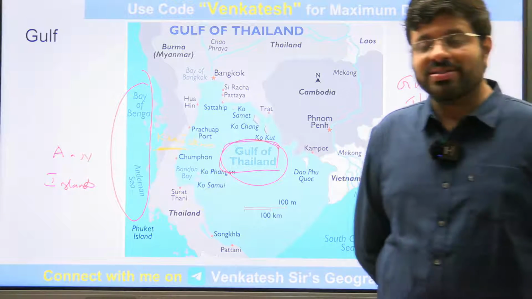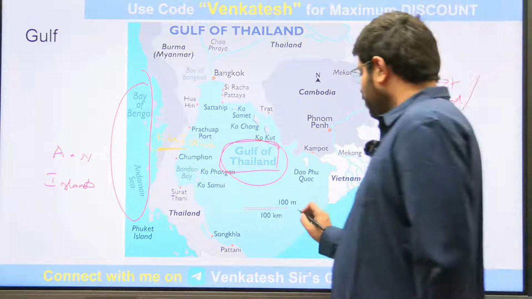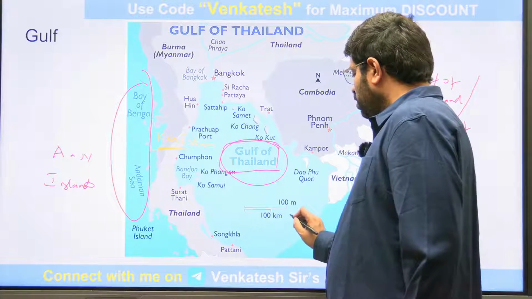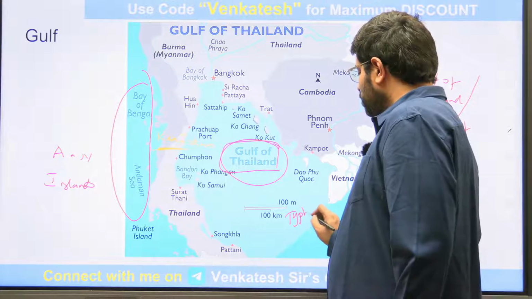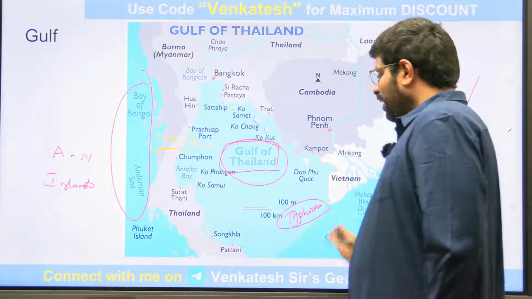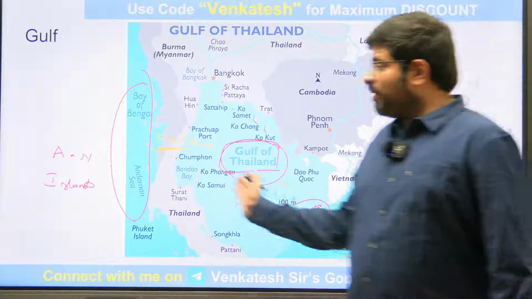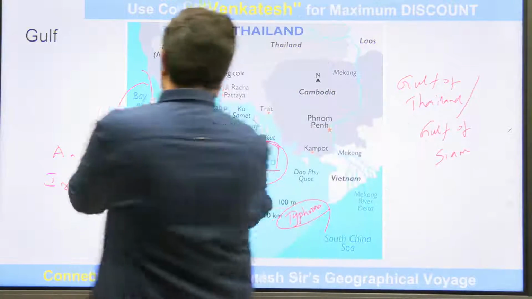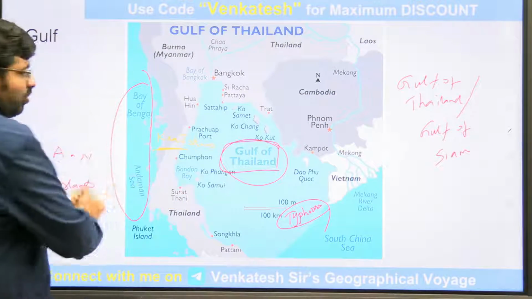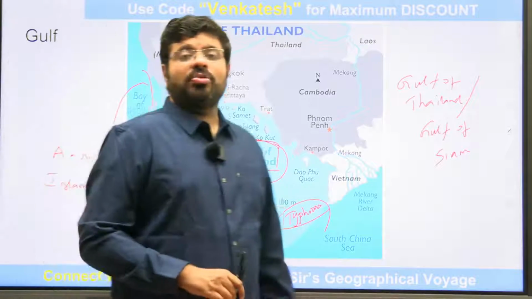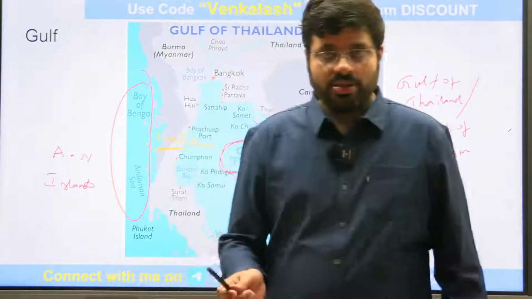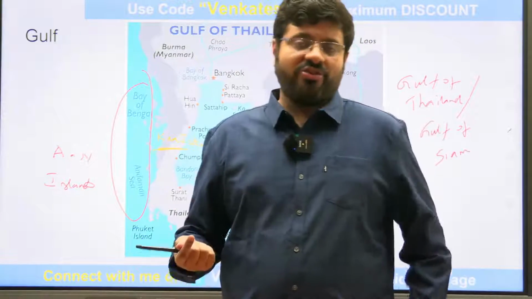Right? What do you call the South China Sea here? We call it as what? Typhoons. Typhoons, remnants of the typhoons enter into the Bay of Bengal because the land is very, very narrow here. So why does the Bay of Bengal get more cyclones than the Arabian Sea? There are 4 or 5 factors.